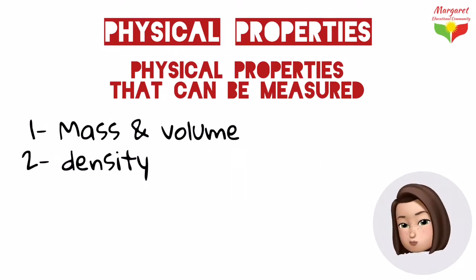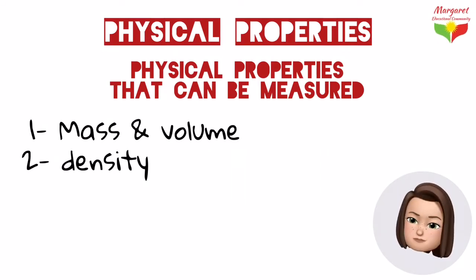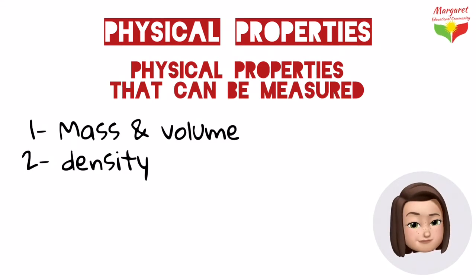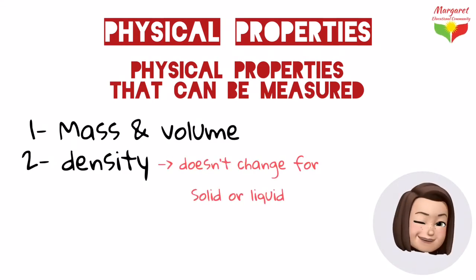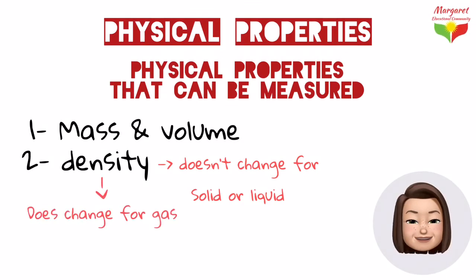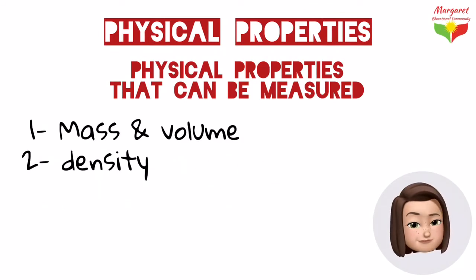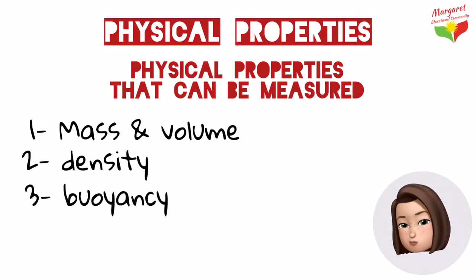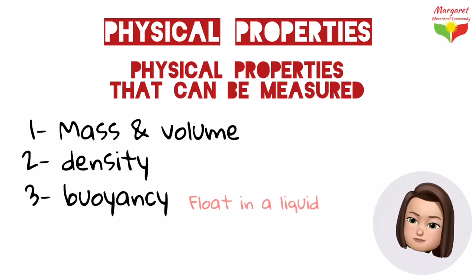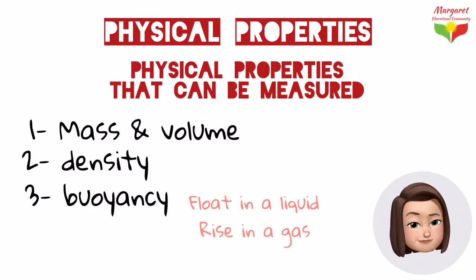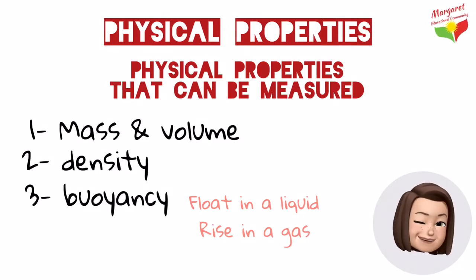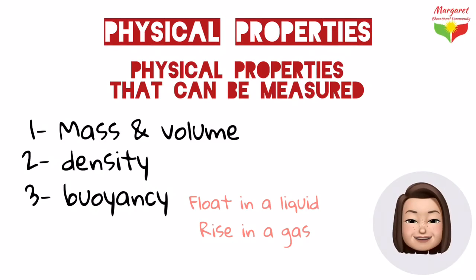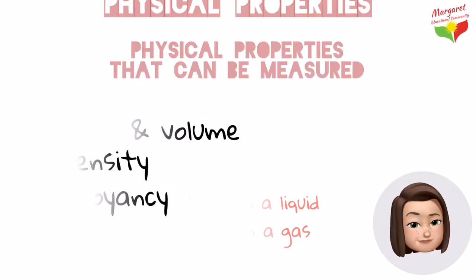Even though the mass and volume of a substance may vary, the ratio of these two measurements doesn't usually change for a solid or a liquid. The density of a gas, however, is more variable. Now, density also determines another physical property, and that's buoyancy. Buoyancy is the ability to float in a liquid or rise in a gas. A substance is buoyant if its density is less than that of the liquid or gas. Now, let's watch this video that explains buoyancy.